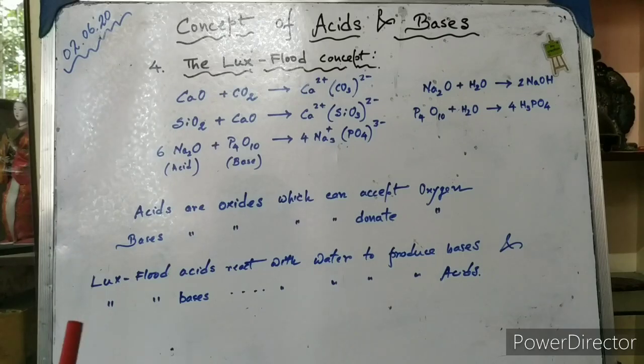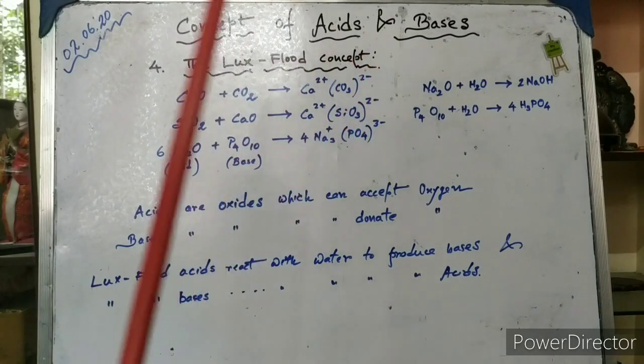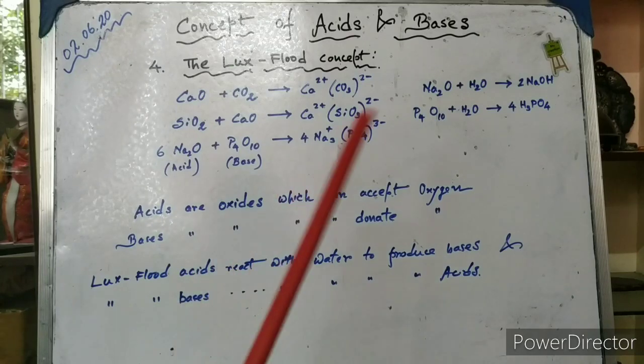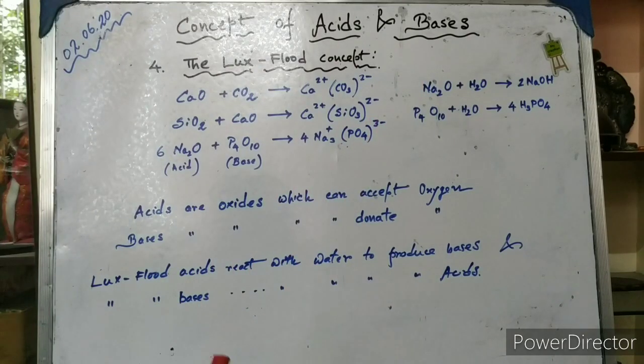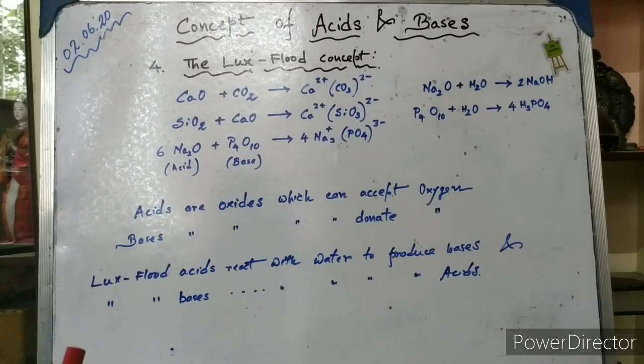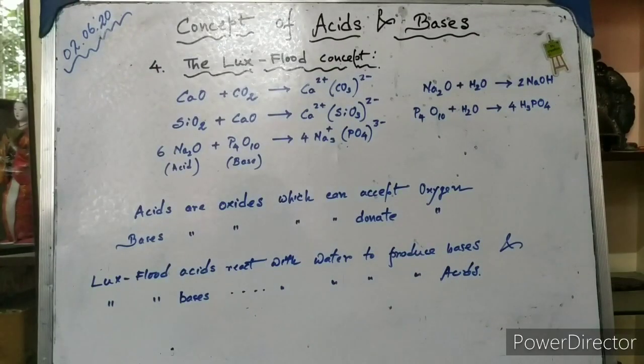But one thing we must remember is that once a Lux-Flood acid reacts with water, it will produce an acid, and a base will produce a base. Here sodium oxide, a Lux-Flood base, reacts with water to produce sodium hydroxide, and phosphorus oxide, P4O10, reacts with water to produce phosphoric acid, as this one is the Lux-Flood acid. So this is the Lux-Flood concept. It is based on the ability of a particular oxide either to donate or to accept oxygen.